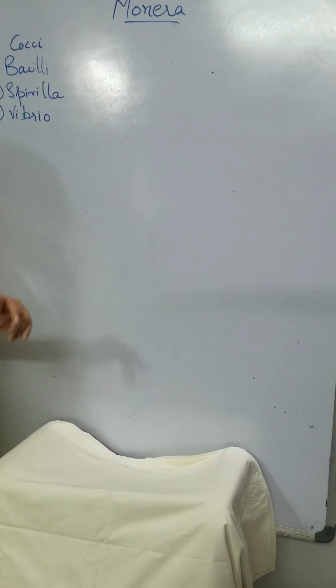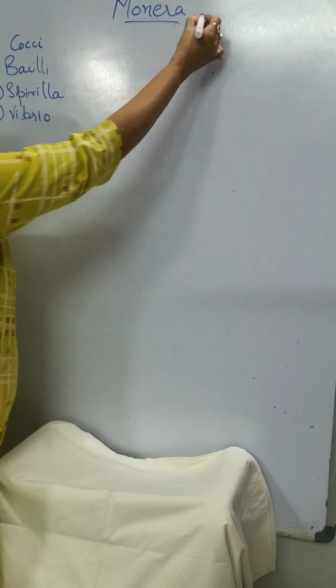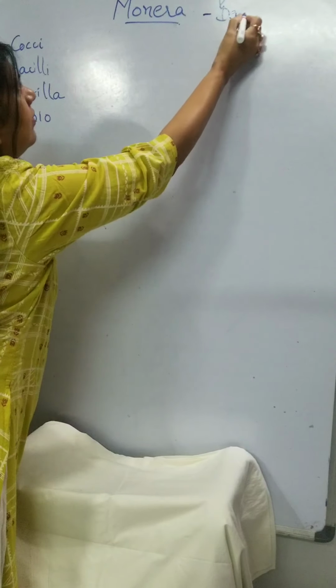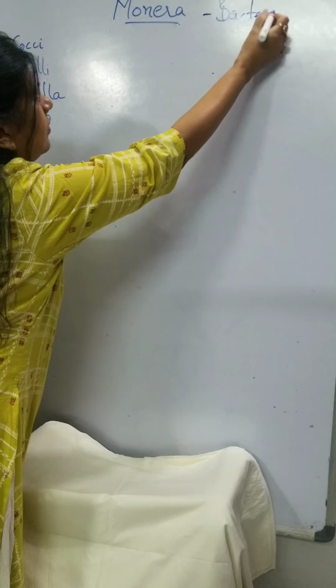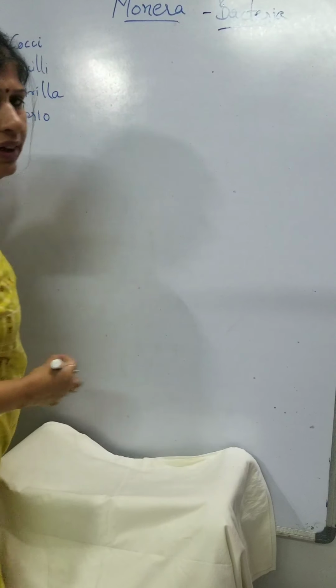Now Monerans are all the prokaryotic bacteria. As we have already discussed, these bacteria can be autotrophs, they can be chemosynthetic autotrophs, but most of them are heterotrophs.